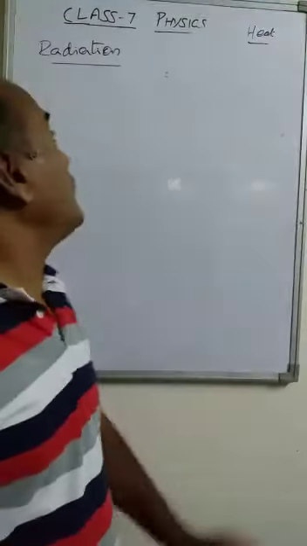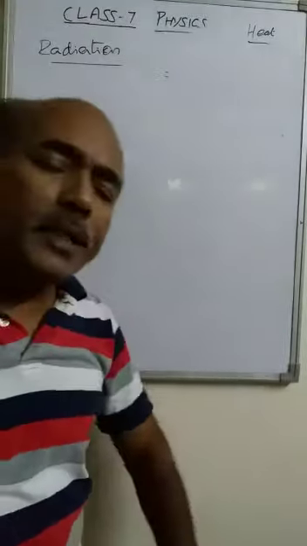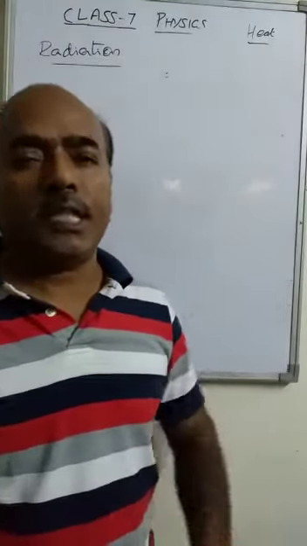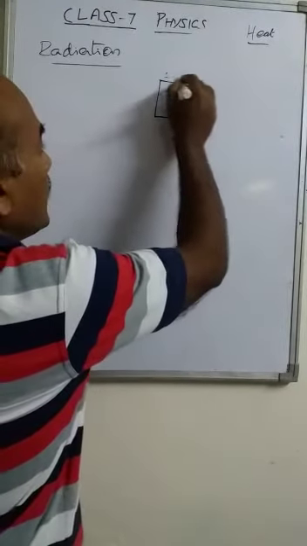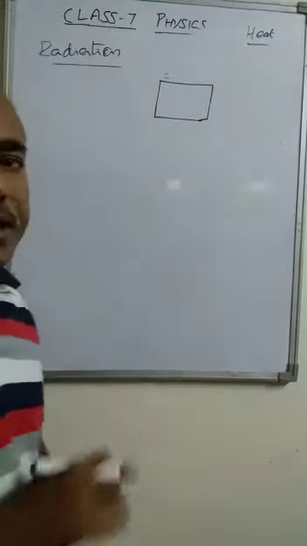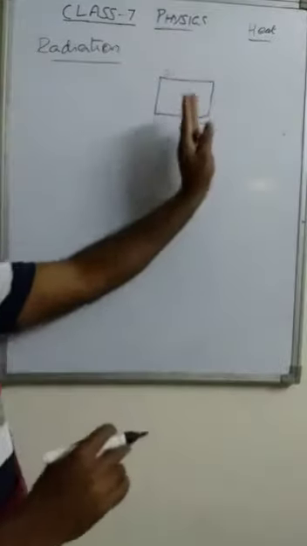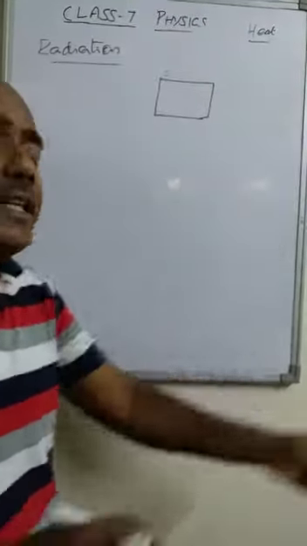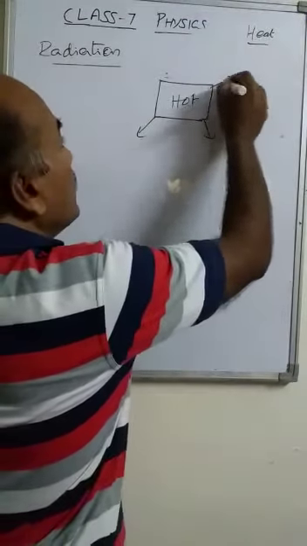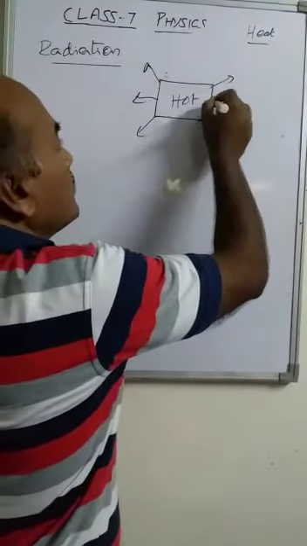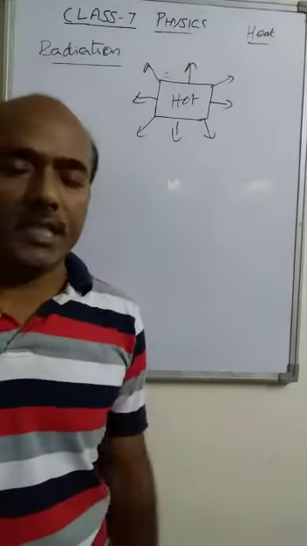Okay, children, let us continue the same topic, that is radiation. Radiation can be given out by all hot objects. Whenever we take any object that has more heat energy within it, its temperature is high. Definitely, that object can radiate heat. A hot object can radiate the heat from its surface in all directions equally.